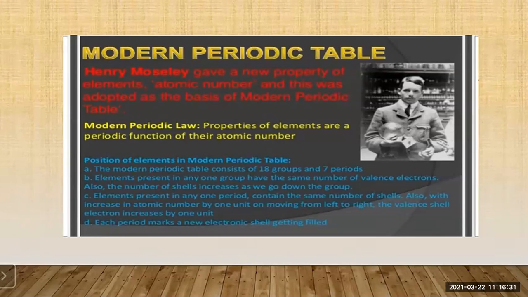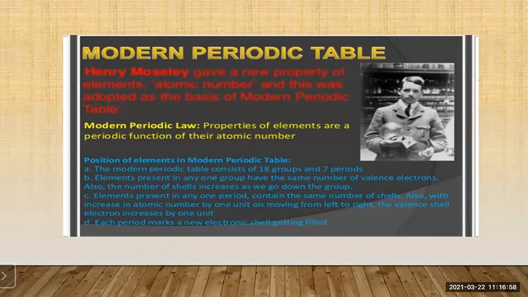Okay, so you should always remember this. The modern periodic table consists of 18 groups and 7 periods. The elements present in any one group have the same number of valence electrons. Also, the number of shells increases as we go down the group. These things we will understand by observing the periodic table.